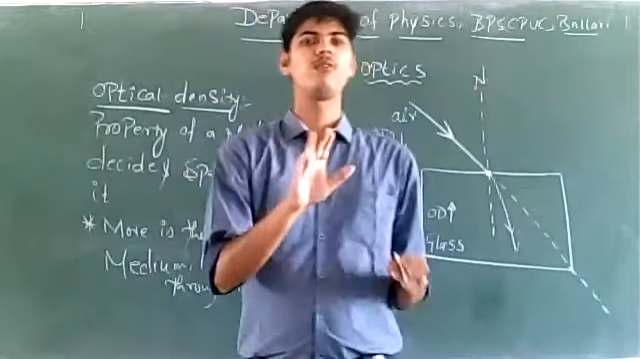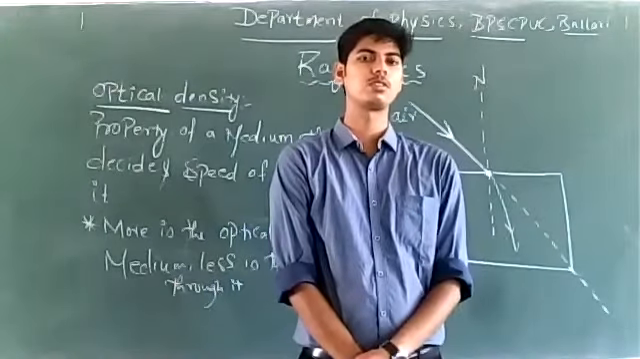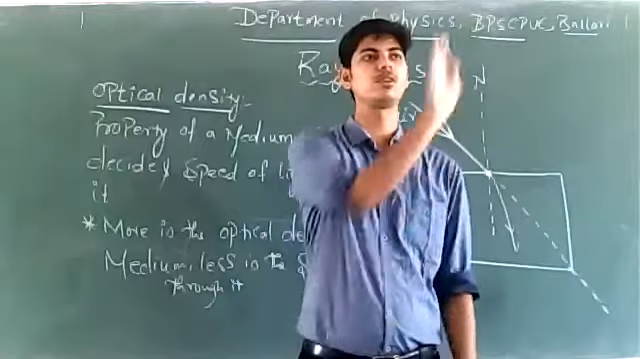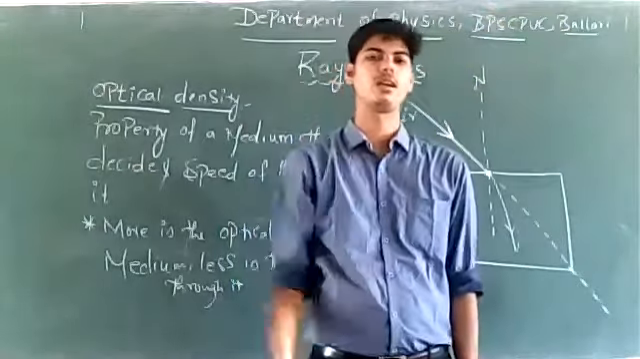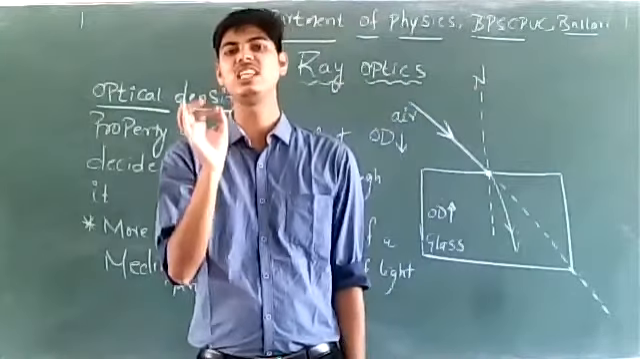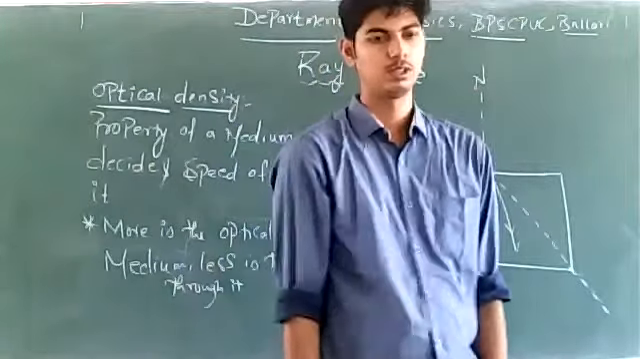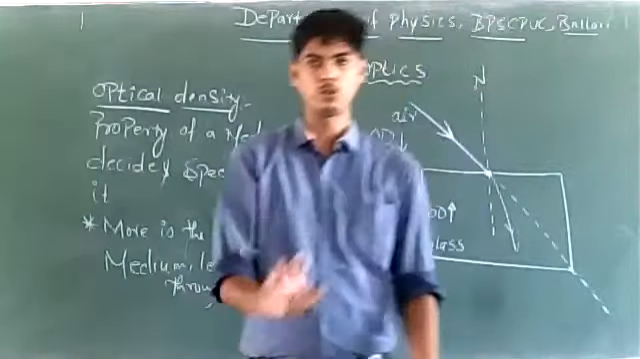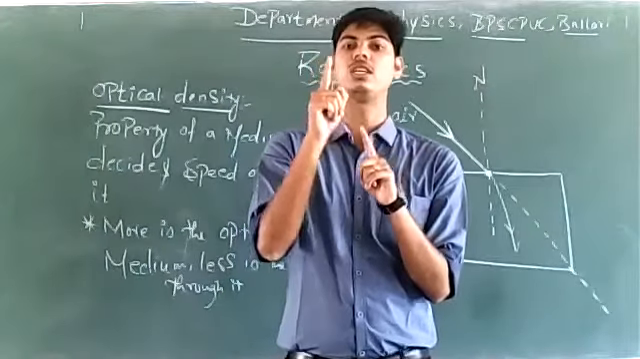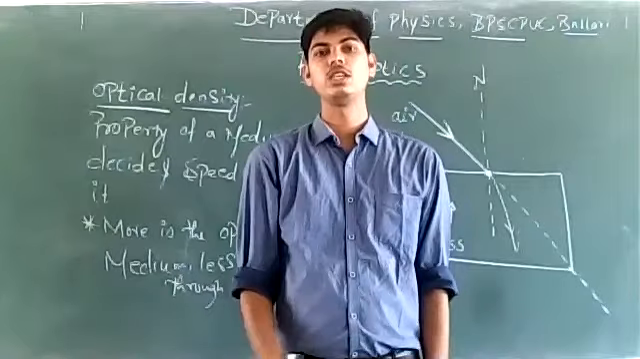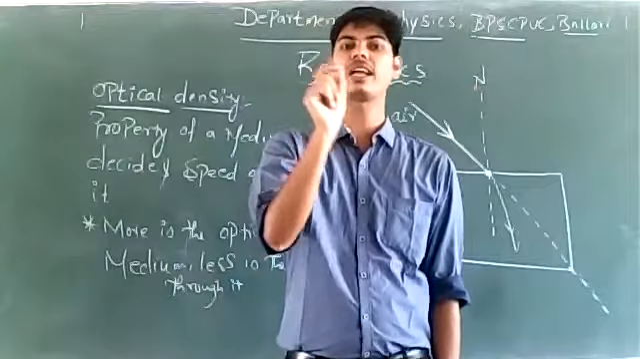Suppose a ray of light travels from air to air, from one point in air to another point in air. Will there be a change in speed of light? No, there will be no change in speed of light. If there is no change in speed of light, there will be no change in direction of light. Remember this. As long as speed does not change, light direction also does not change.